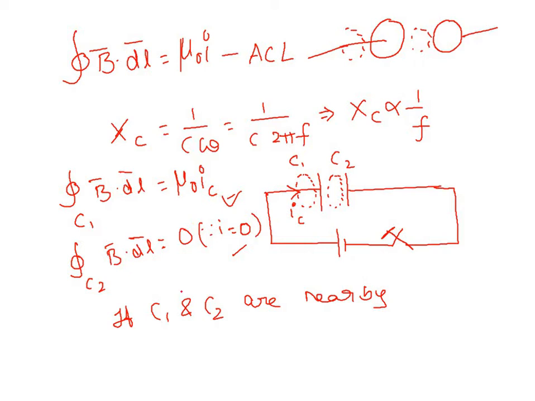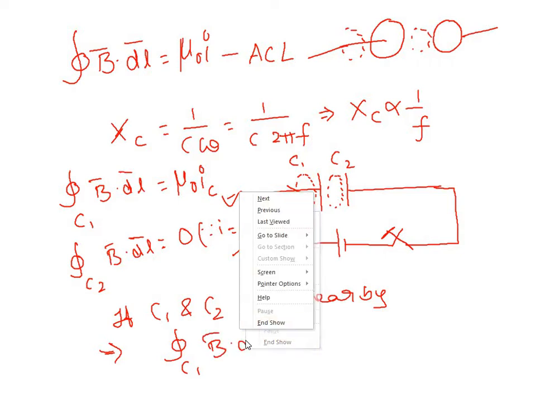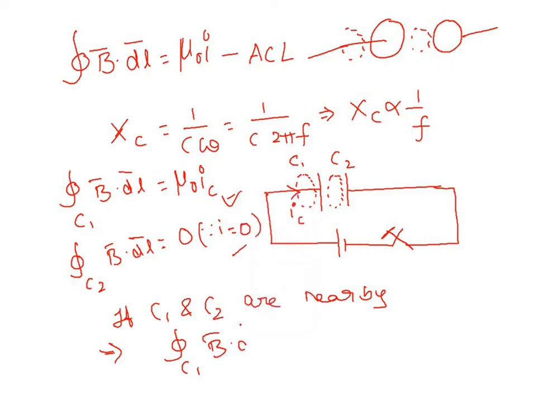Hence, we can equate these two. That implies integral over C1 B bar dot dl bar should be equal to integral over C2 B bar dot dl bar.